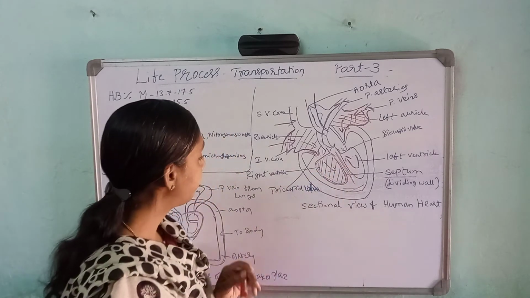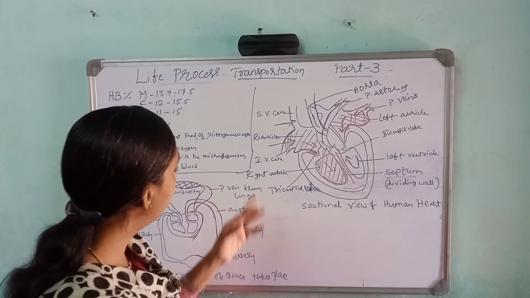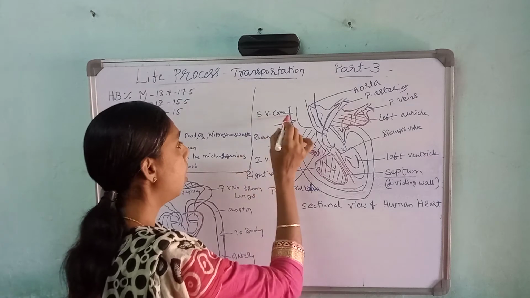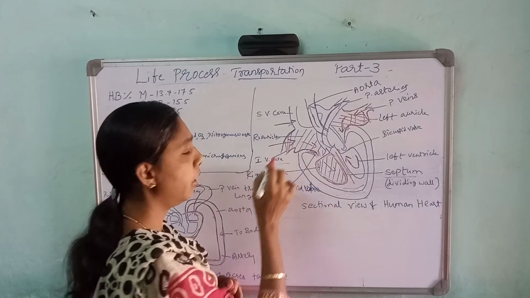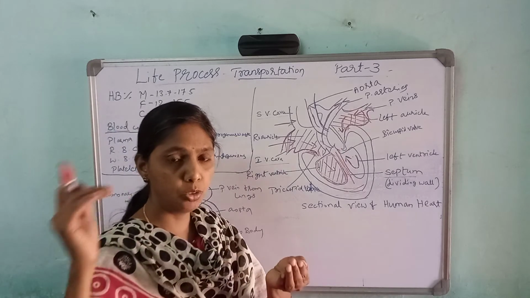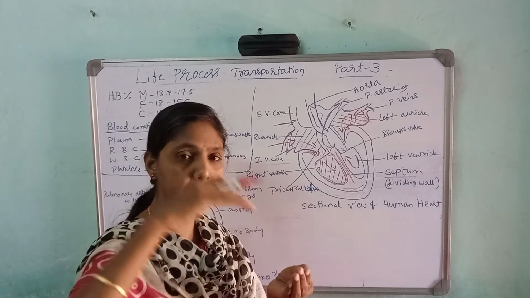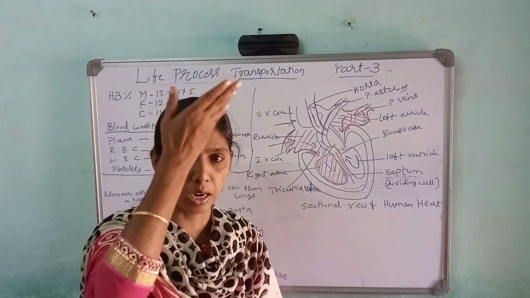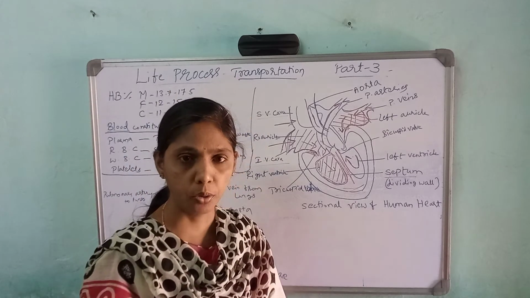Okay, then the tricuspid valve is over the right auricle. It also has the superior vena cava and inferior vena cava at the right auricle. What will come and join to the right auricle? Superior vena cava and inferior vena cava. Superior means above parts, inferior means below parts.